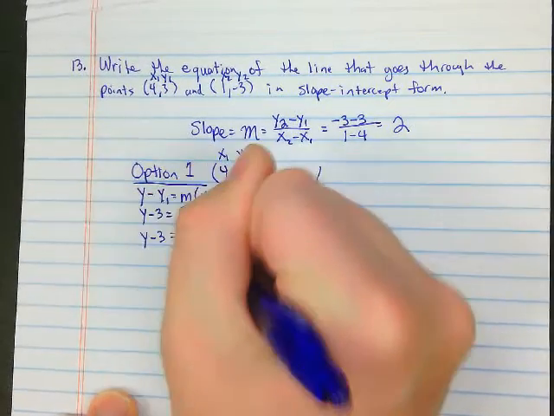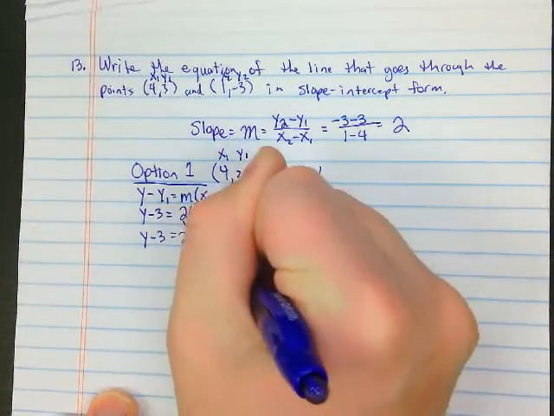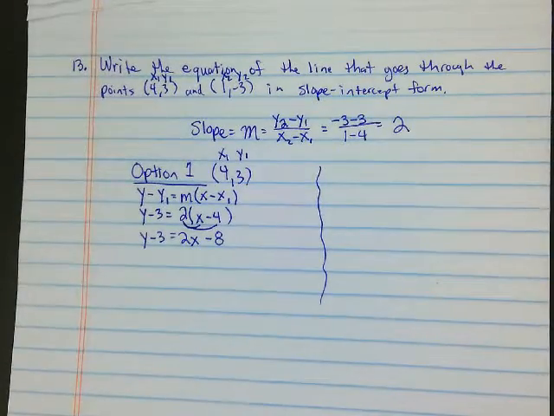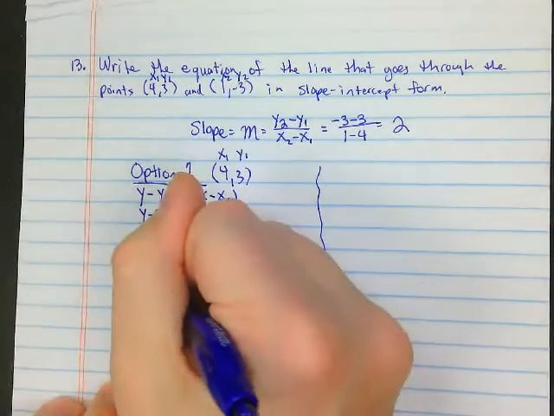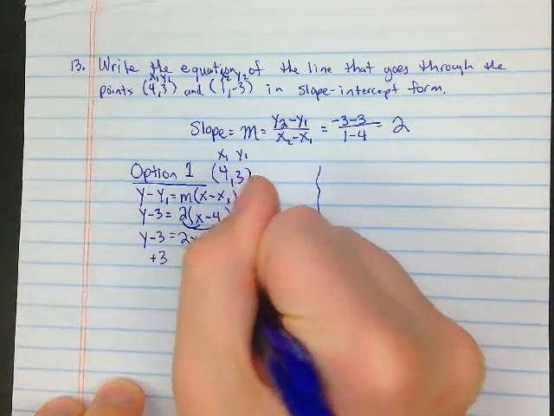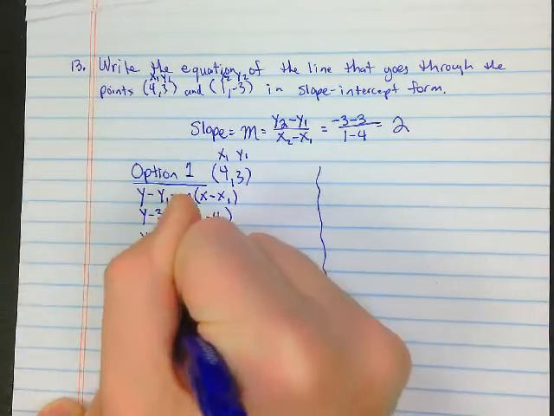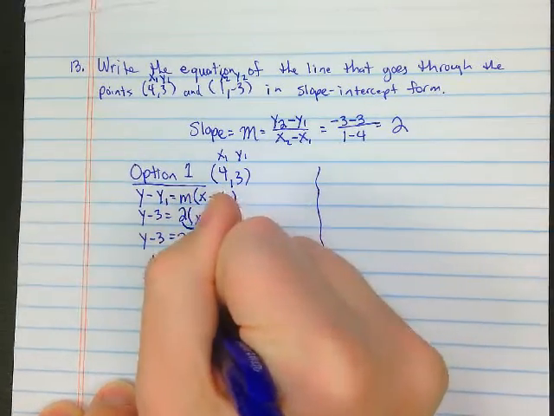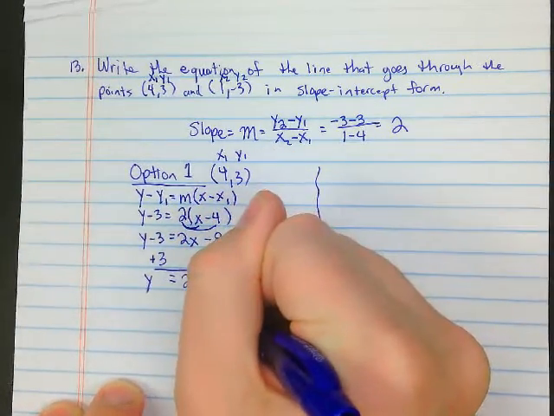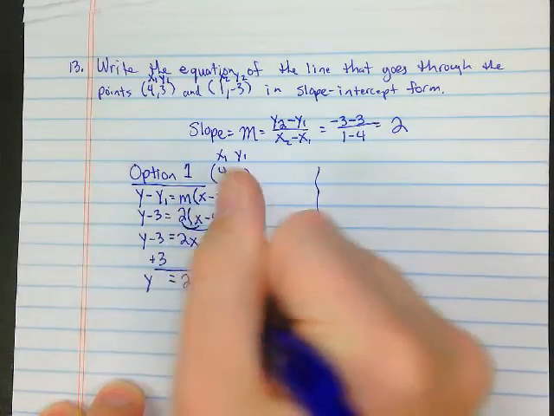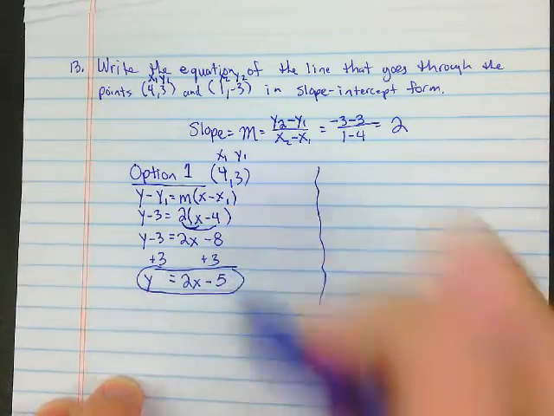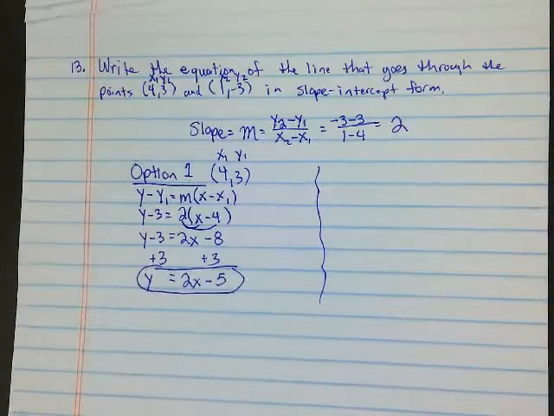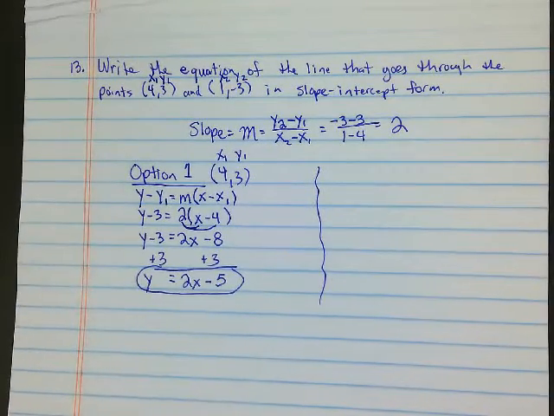So y minus 3 equals 2x minus 8. Okay? Then add 3 to both sides. Y equals 2x, -8 plus 3 is -5. So there's my answer. If that's the option you picked, that's your answer. Okay?